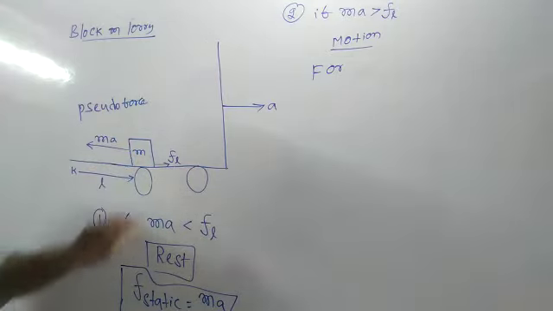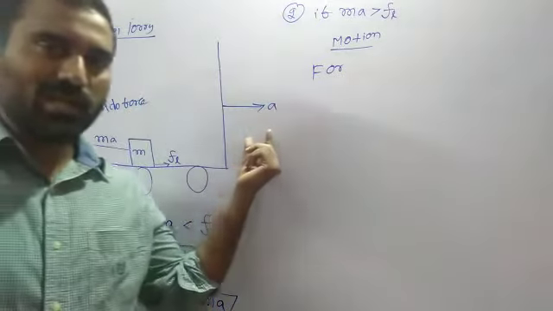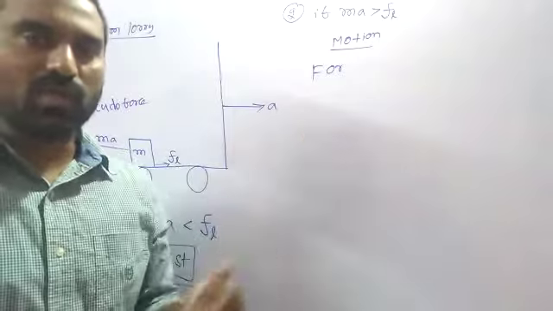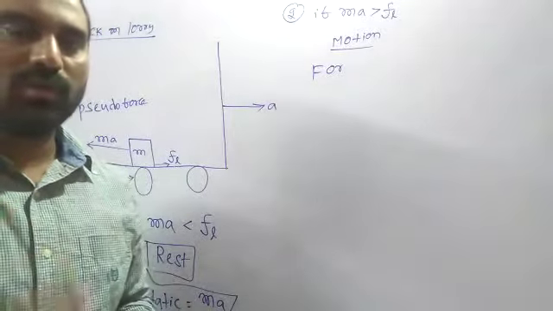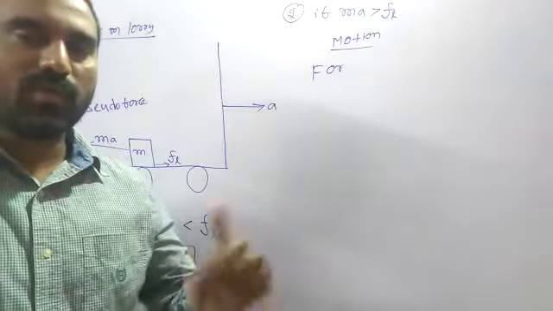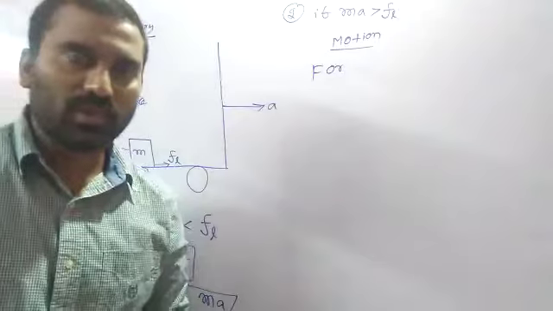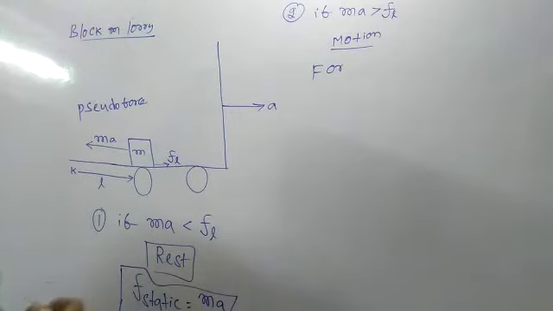Actually, the lorry is accelerating, so it is an accelerating frame. All accelerated frames belong to the non-inertial frame. In a non-inertial frame, Newton's second law, F equal to ma, does not apply directly. In order to apply Newton's second law, a new concept is taken, called pseudo force. When the lorry is moving with acceleration A, the forces acting on this block